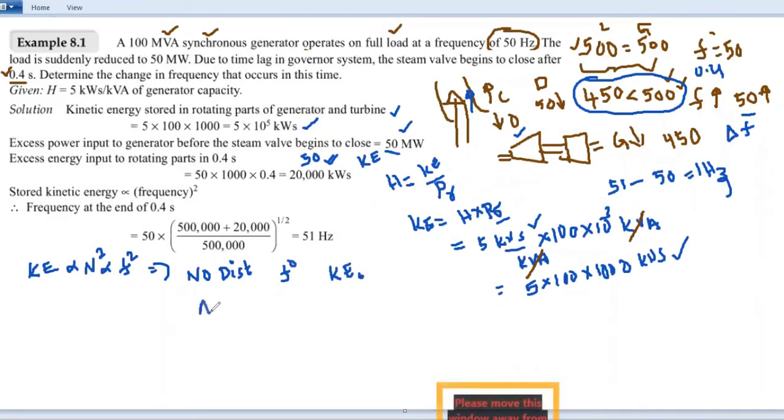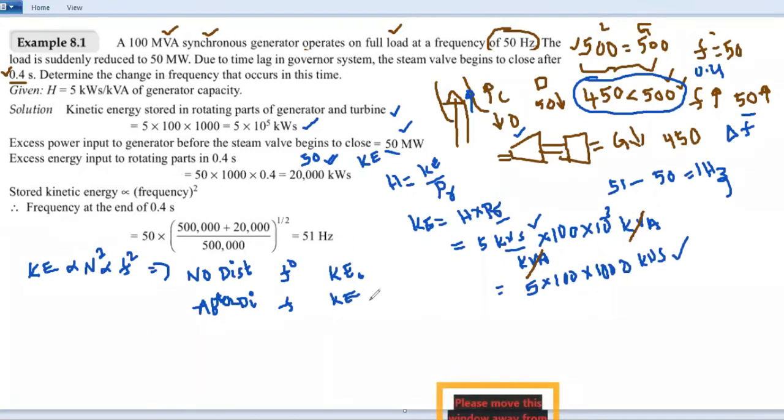Now after disturbance, the frequency, let it be f, and the kinetic energy is KE. So without disturbance under the steady state condition it is f naught and KE naught, and after disturbance the frequency is changed, but it depends upon whether the load is increased or decreased. So definitely it is going to change.